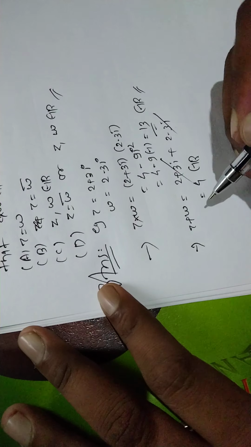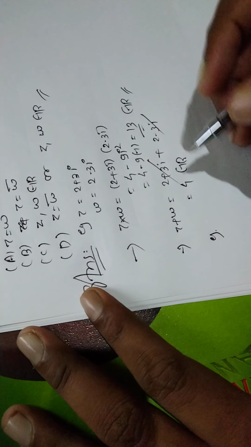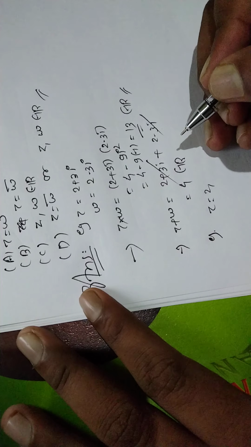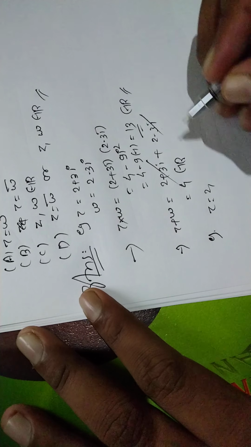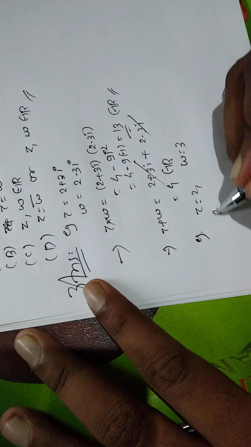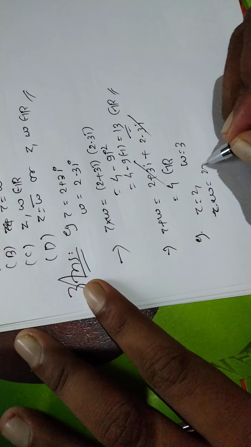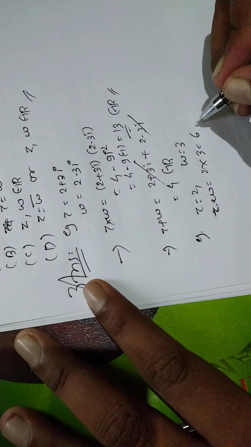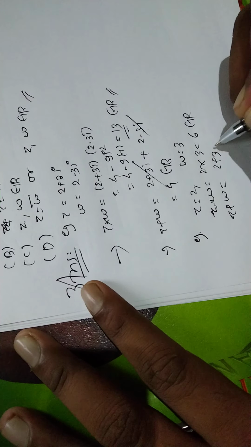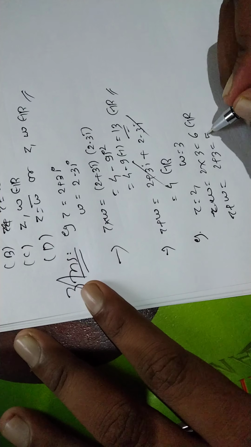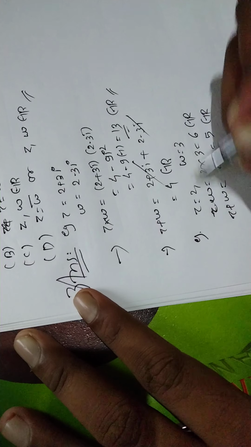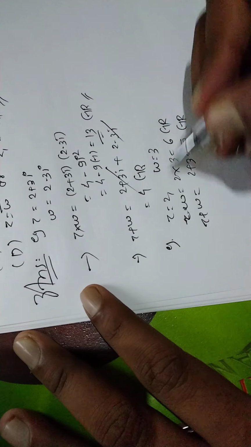Even if I take Z equal to 2, this is also a complex number because every real number is a complex number. And then if I take W equal to 3, any number you can take, you can see Z into W is 2 into 3, which is 6, belongs to real numbers. And Z plus W is 2 plus 3, which is 5, belongs to real numbers. So if I take both Z and W real, then this condition is also satisfied.